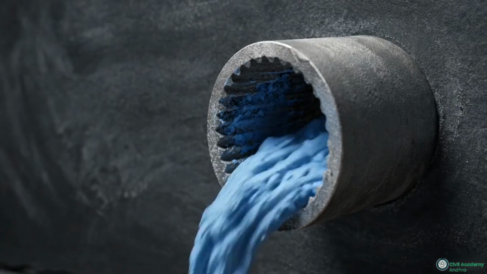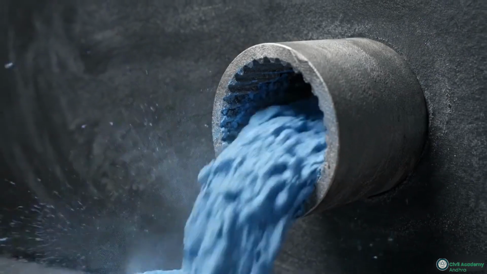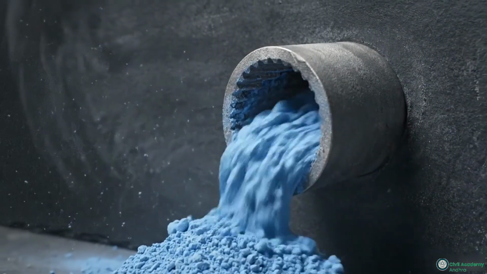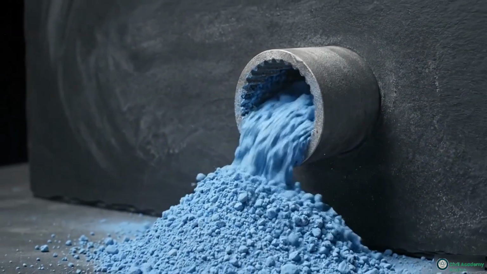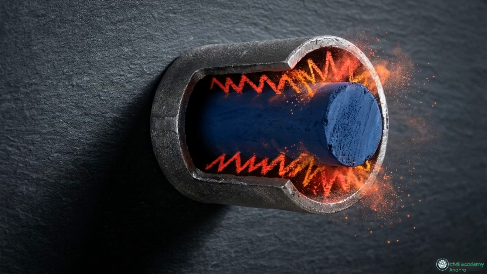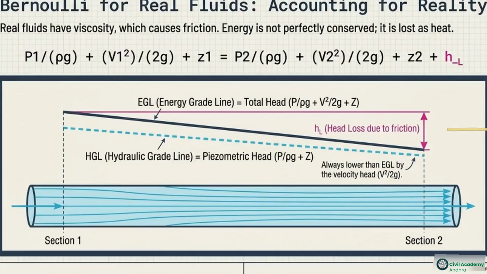Real fluids have viscosity. When a viscous liquid moves against a physical pipe wall, it generates internal friction. That friction continuously bleeds energy from the system in the form of heat. In reality, the energy grade line slants downward. The gap HL is permanent friction loss.